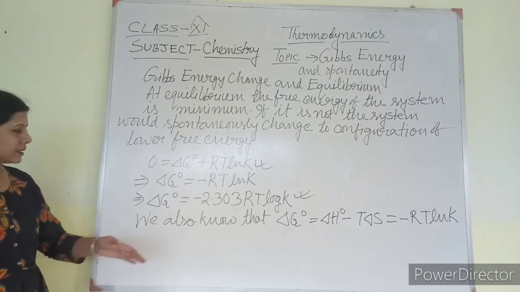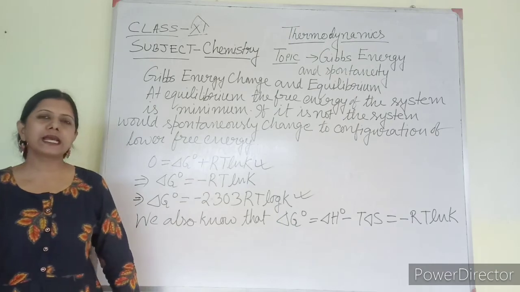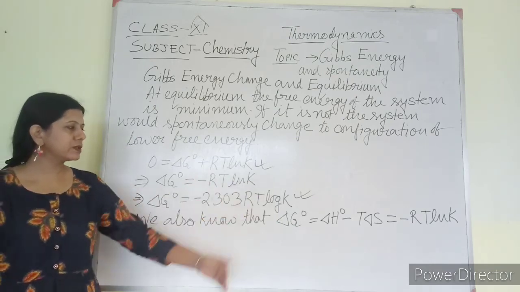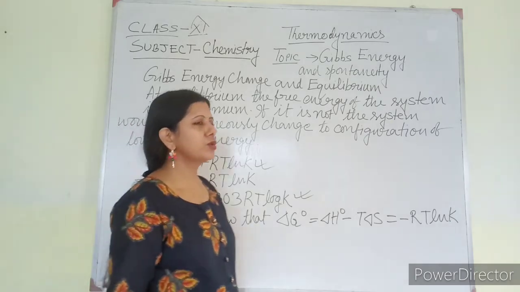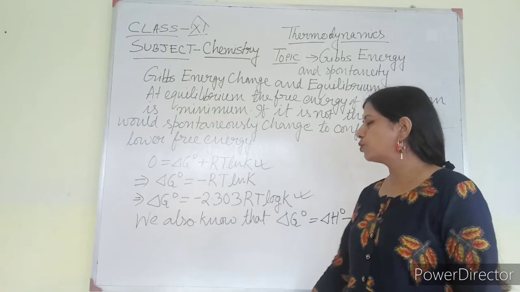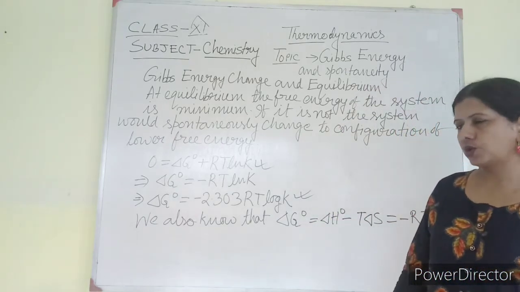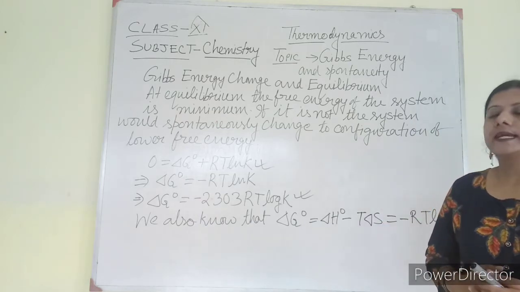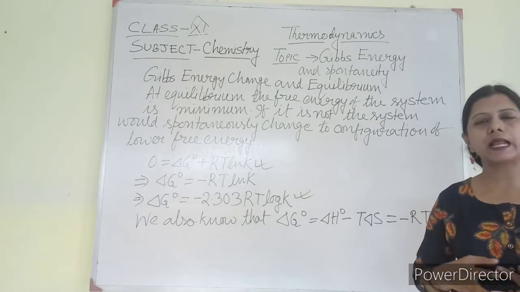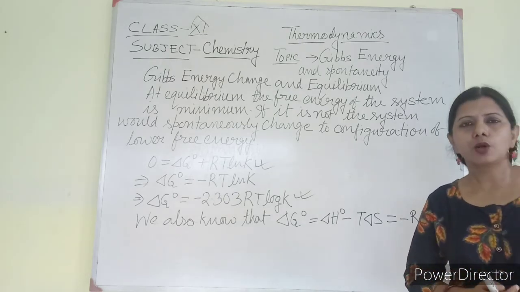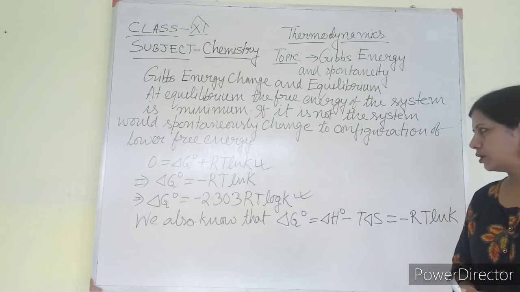Again we know that delta G equals delta H minus T delta S. So the whole equation can be written as delta G equals delta H minus T delta S, that is equal to minus RT ln K. This equation you have to remember. In your NCERT book, certain numericals are there which are based on these equations. Although it is very difficult to find the value of log, certain values of log, log 2, log 3, log 5, you have to remember for doing other numericals also.